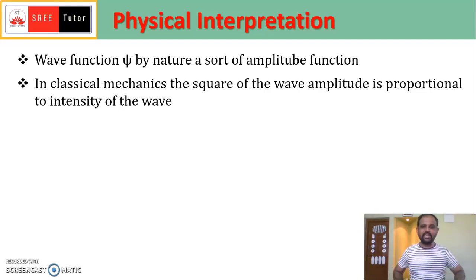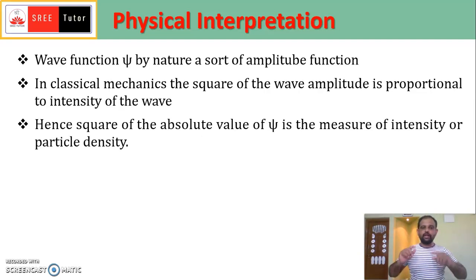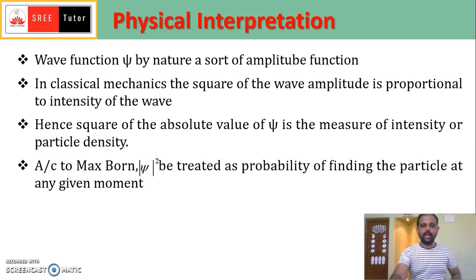Therefore psi is an amplitude function, and the square of that amplitude, the square of the absolute value of psi, is psi squared. Psi squared gives the measure, which is the intensity or particle density. Psi describes the quantum state of the quantum system. Therefore psi squared gives the intensity or the particle density, according to Max Born.